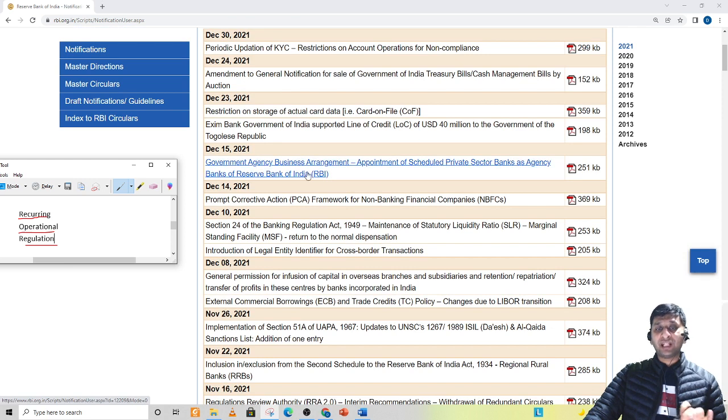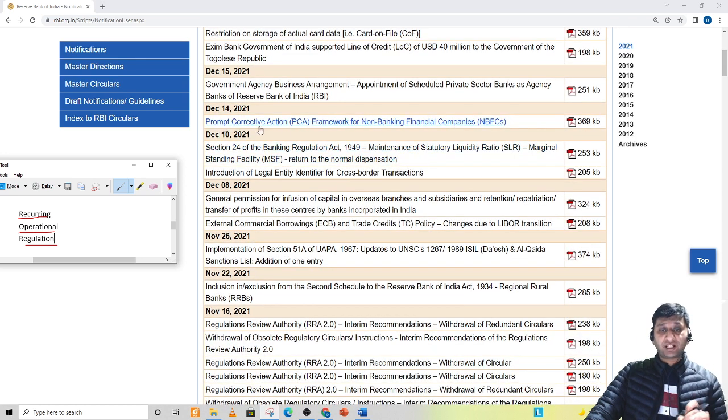Next is government agency business arrangement. Appointment of scheduled private sector banks as agency banks of Reserve Bank of India. If you open this news, they have mentioned that now scheduled private sector banks can also work as agency banks of Reserve Bank of India. So that is a small news. You can basically go through that.